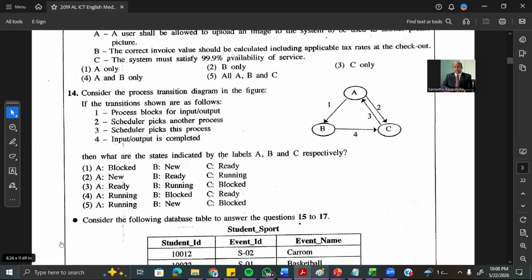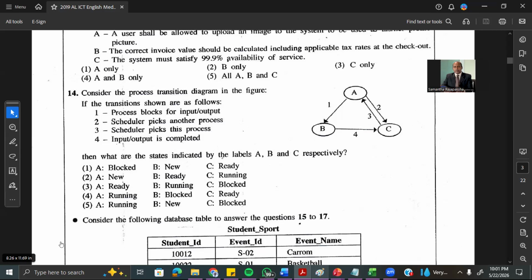Then basically you can see that B means something where its process is waiting, or what we call the blocked waiting. B should be waiting. C should be running. Sorry, A should be running, and then it will be blocked for wait. Then B should be blocked for wait. C should be ready.